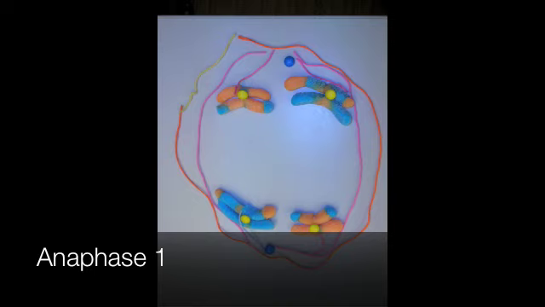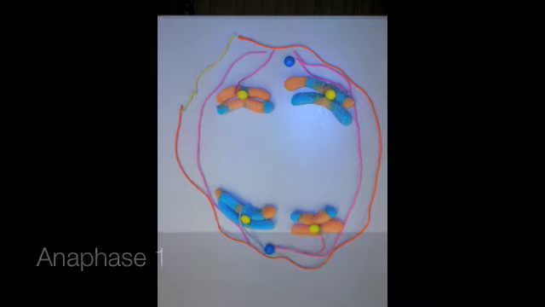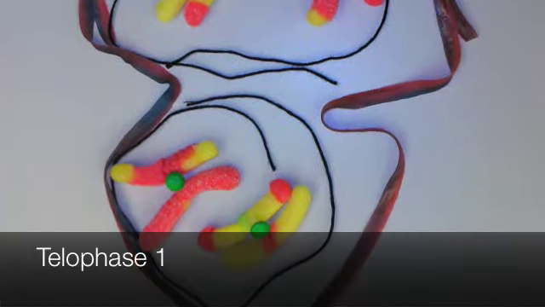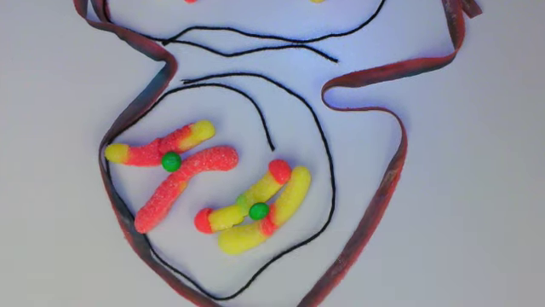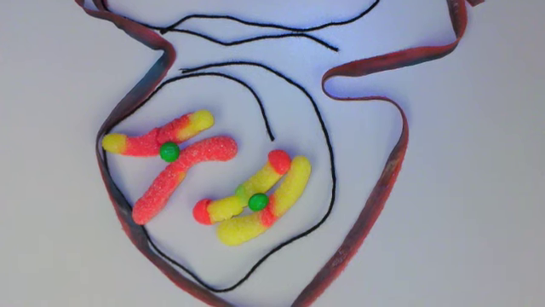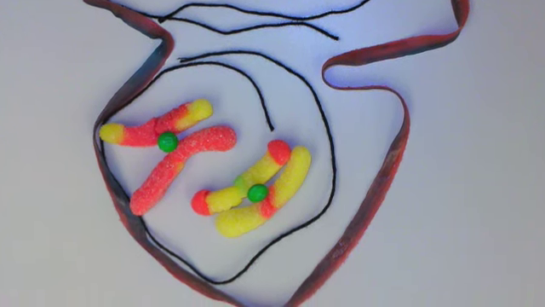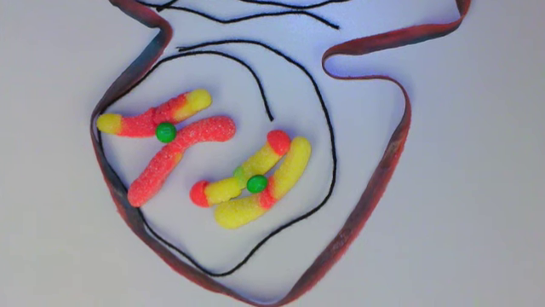Anaphase 1. The microtubules of the spindle fiber shorten and pull the chromosomes toward the poles, taking both sister chromatids with them. Each pole ends up with a complete haploid set of chromosomes consisting of one of the members of the homologous pairs. Telophase 1. The nuclear membrane reforms around the daughter nuclei. Each daughter nucleus contains 2 sister chromatids for each chromosome, attached to a common centromere. Because of crossing over, the 2 sister chromatids are not identical.